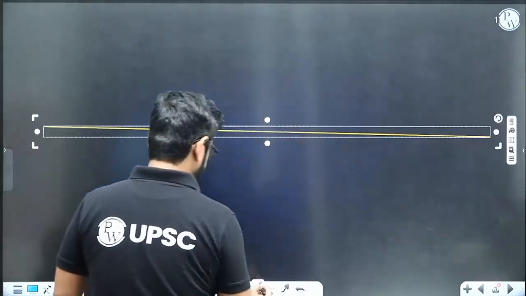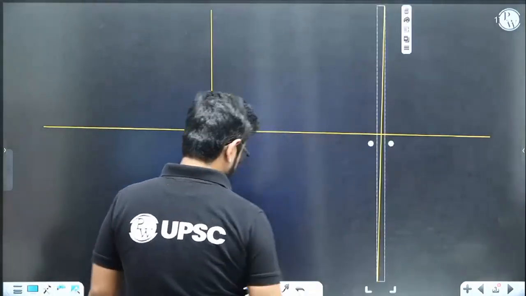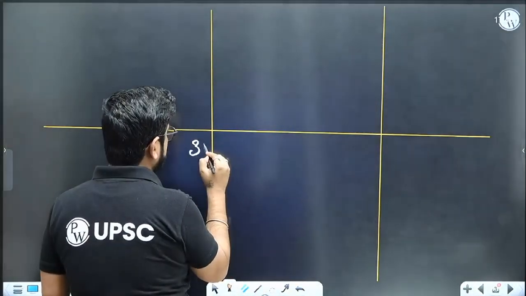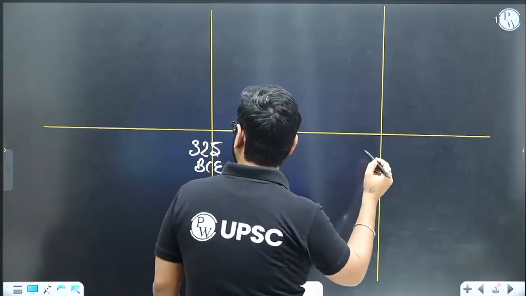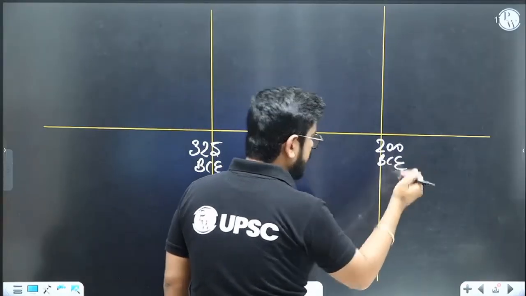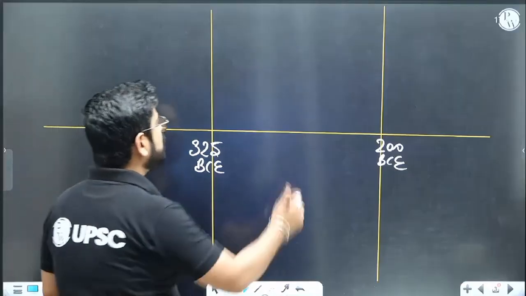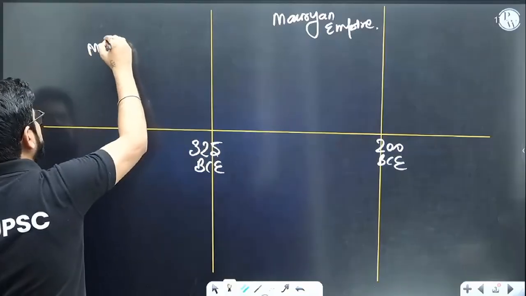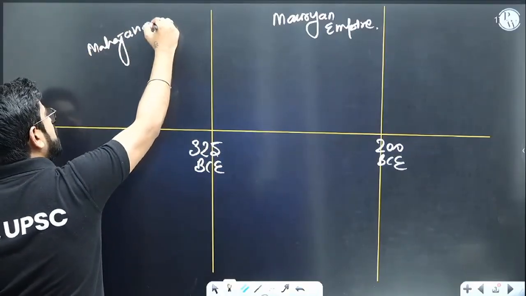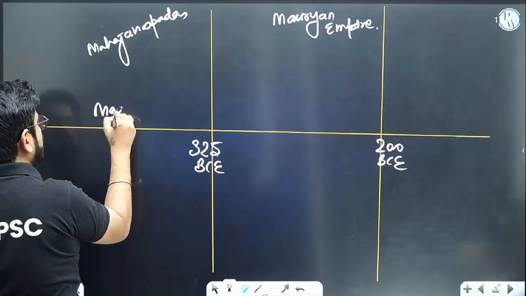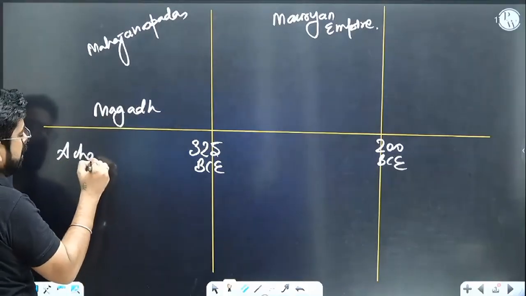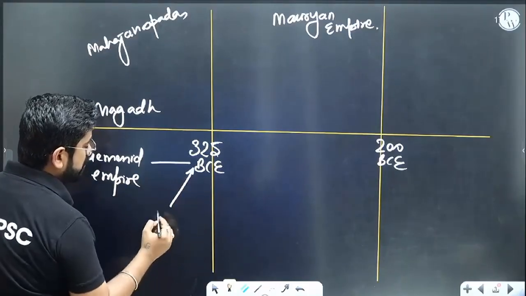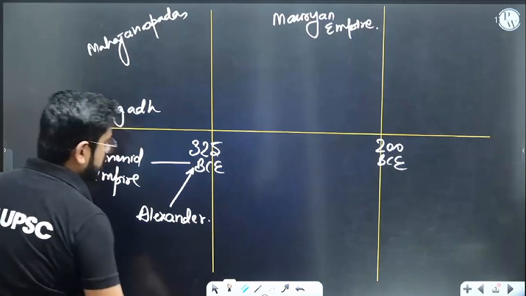So we were talking about a phase which roughly starts from 325 BC and goes till roughly 200 BC. The real number is slightly different, 185, but yes, 200 BC. This is the Mauryan Empire. Just before this, we had discussed the Mahajanapadas, the rise of Magadha, followed by the rise of the Achaemenid Empire, and the decline of the Achaemenid Empire around this point by Alexander. Then we were discussing the Mauryan Empire.